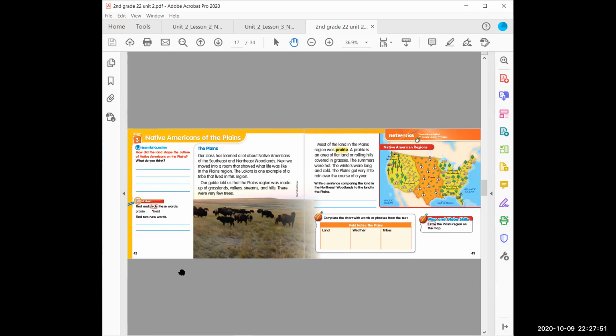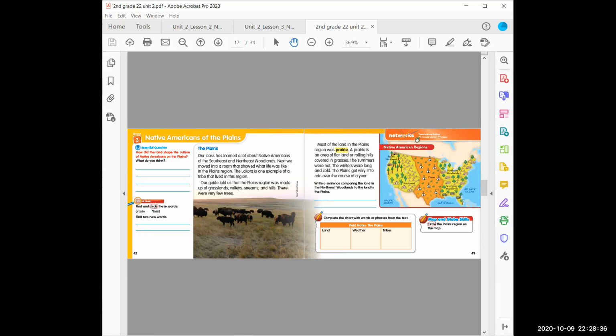Essential question. How did the land shape the culture of Native Americans on the Plains? What do you think? The Plains. Our class has learned a lot about Native Americans of the Southeast and Northeast woodlands. Next, we moved into a room that showed what life was like in the Plains region. The Lakota is one example of a tribe that lived in this region. Our guide told us that the Plains region was made up of grasslands, valleys, streams, and hills. There were very few trees.